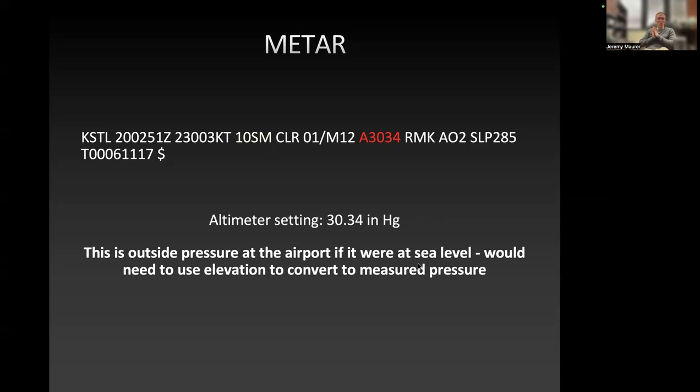Remember, we had a whole conversation about pressure and pressure levels, how pressure changes as you go up in altitude. So if you want to know the actual pressure at the airport, you would use the elevation of the airport, which would be reported with that airport's information, if you look it up, to convert it to measured pressure. So this has actually already been back calculated to pressure at sea level.